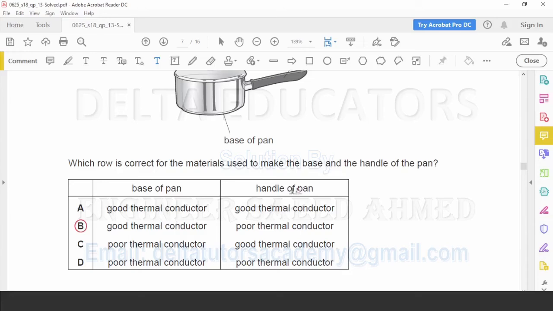It should be a poor thermal conductor, because then the heat will not be transferred to our hand and it will keep our hand safe. So for the base of pan we have to use a good thermal conductor, and for the handle of pan a poor thermal conductor. That is given here in option B. So correct option, option B.